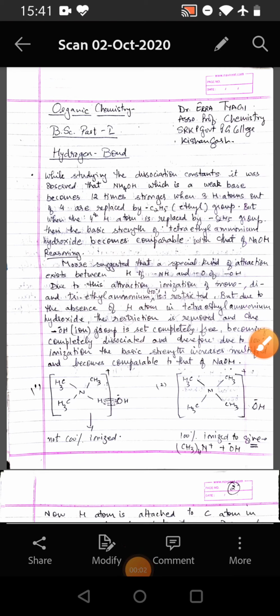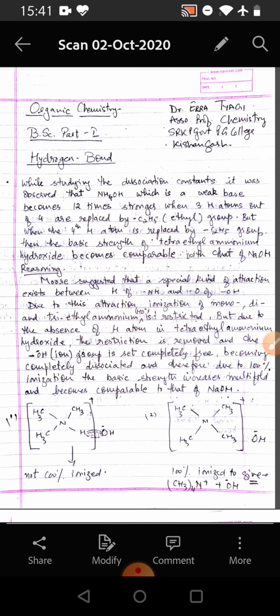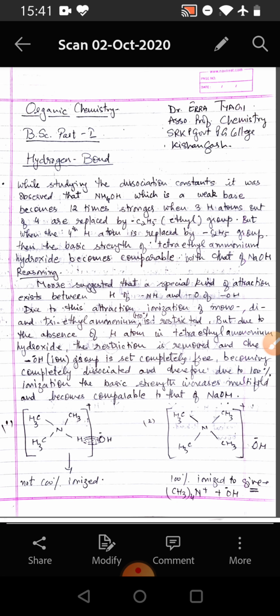In this video, we will study the organic chemistry of BSc Part 1. The topic is hydrogen bond. While studying the dissociation constants, it was observed that ammonium hydroxide, which is a weak base, becomes 12 times stronger when 3 hydrogen atoms out of 4 are replaced by ethyl groups.